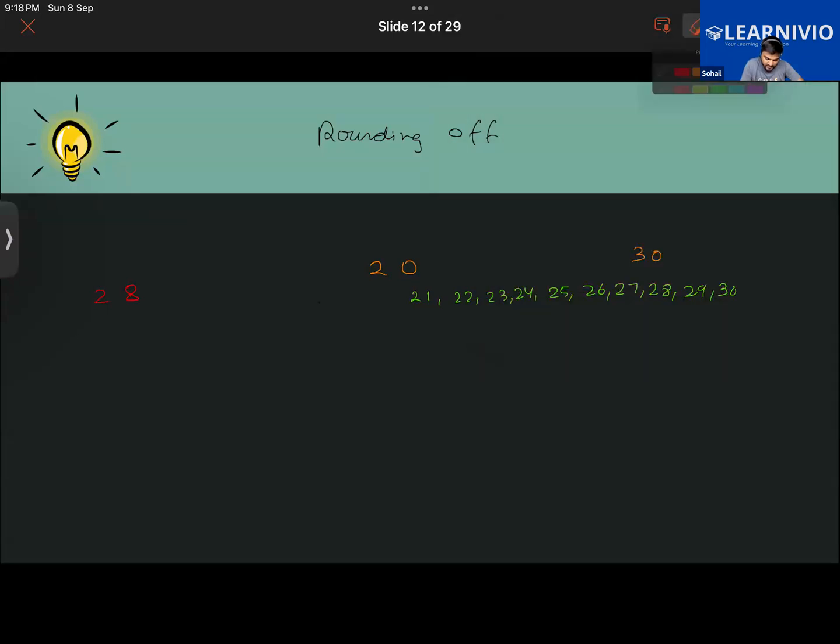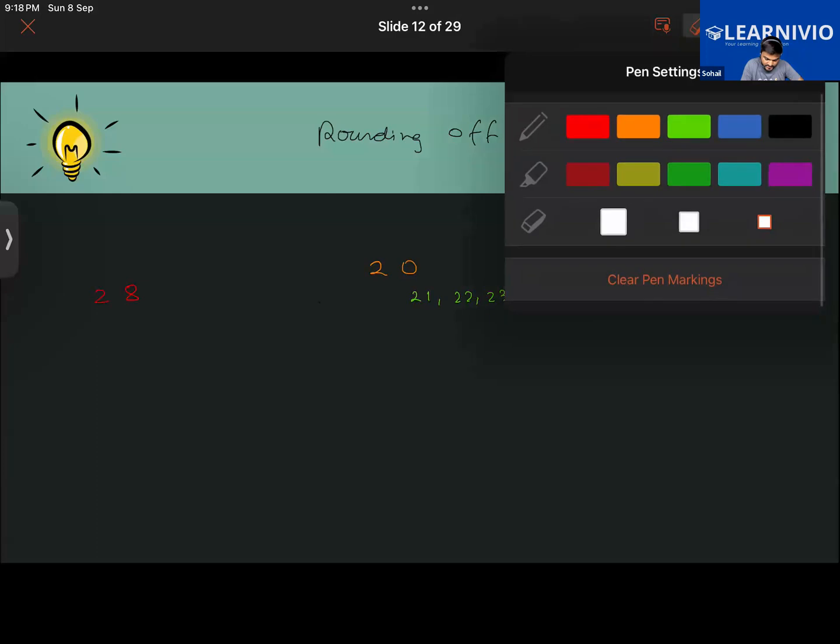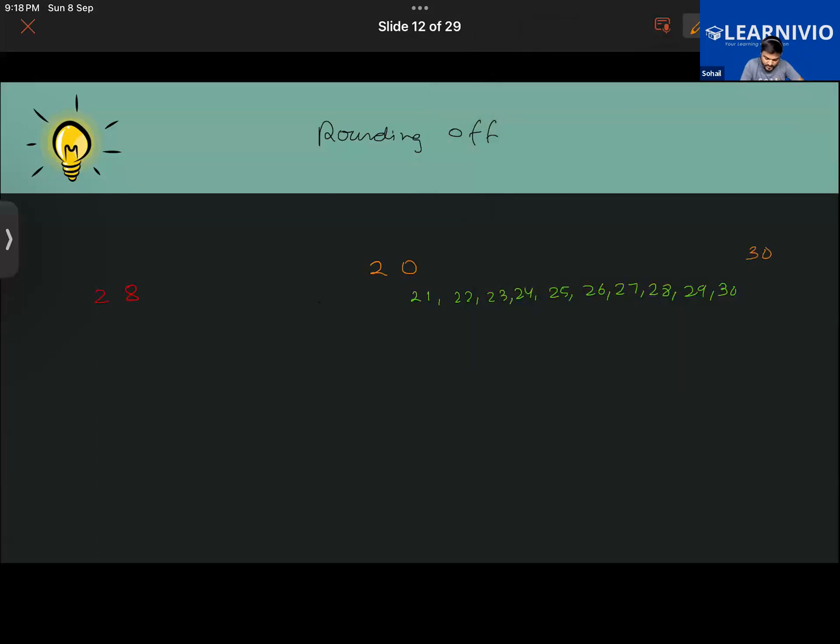Let me shift it slightly to the right. Now the question was to round off 28 to the nearest tens. For that purpose, we first found out in which multiples of tens it is lying.